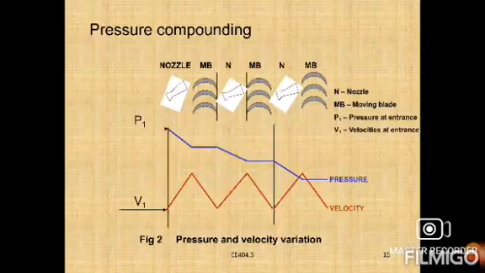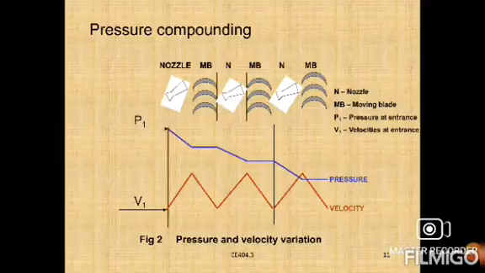Again I'm explaining this pressure compounding method. An impulse turbine with pressure compounding has one row of fixed blades at the entry of each row of moving blades. In this case, the steam is expanded in several stages, that is, the total pressure drop is distributed over all stages.